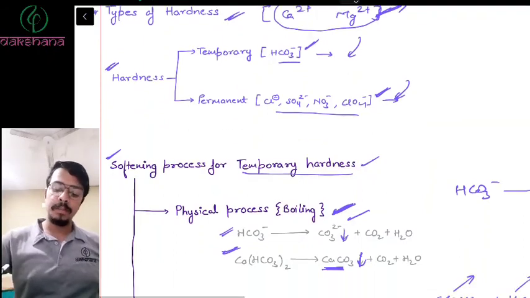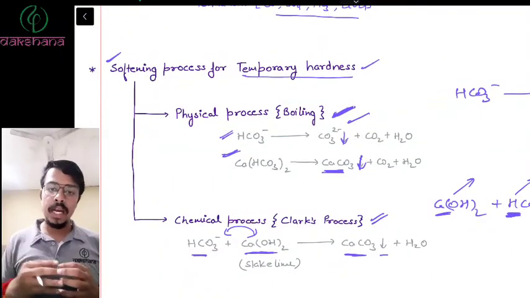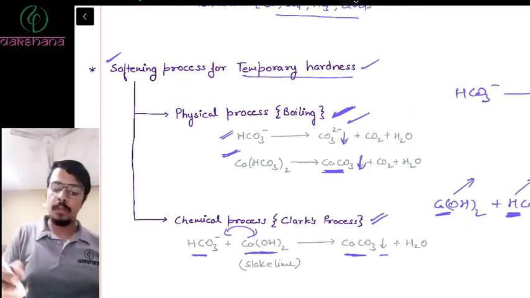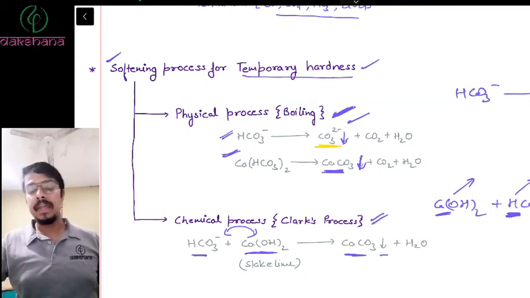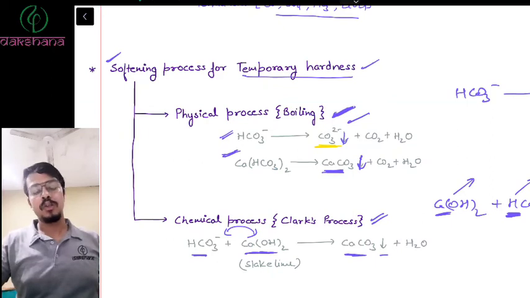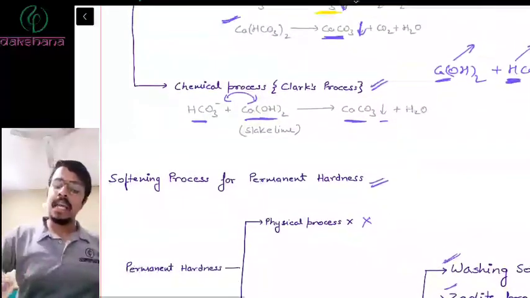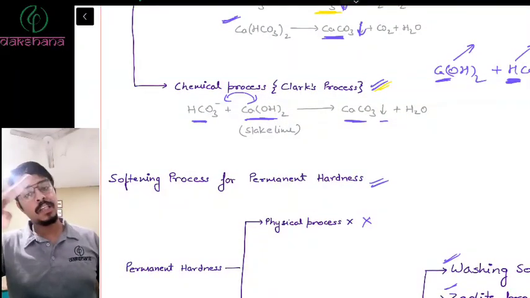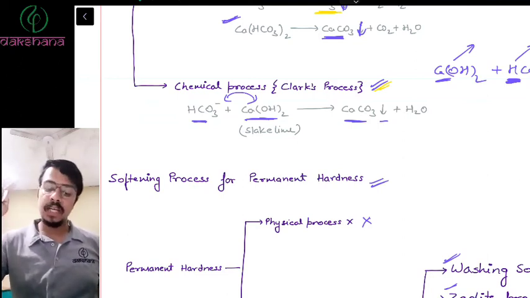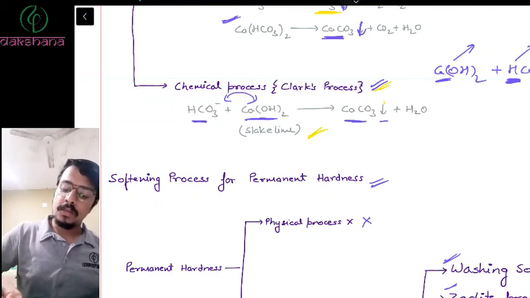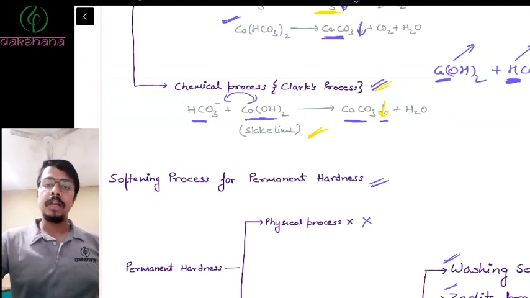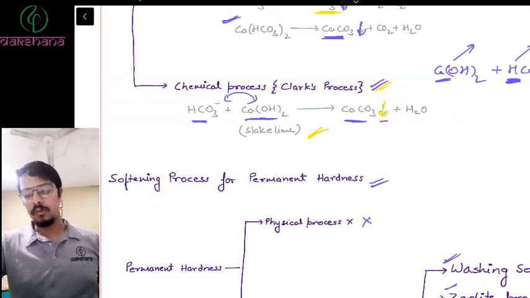Temporary hardness, how do you remove temporary hardness? One, physical method. When you boil it, you get the precipitate. That precipitate is because bicarbonate decomposes into carbonate, and that carbonate forms a precipitate, and that precipitate can be filtered out, and therefore you get soft water. Secondly, the second method is the chemical process, also known as Clark's process. This is important because sometimes this is asked. Now, the bicarbonate reacts with calcium hydroxide, wherein calcium carbonate is created.